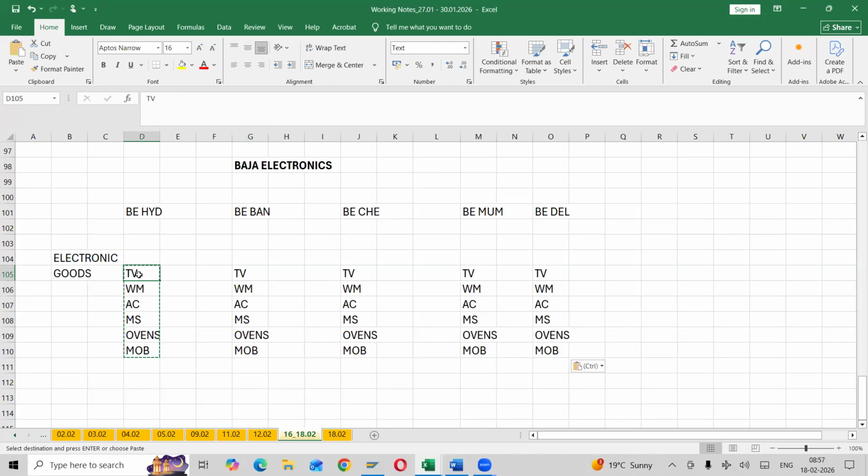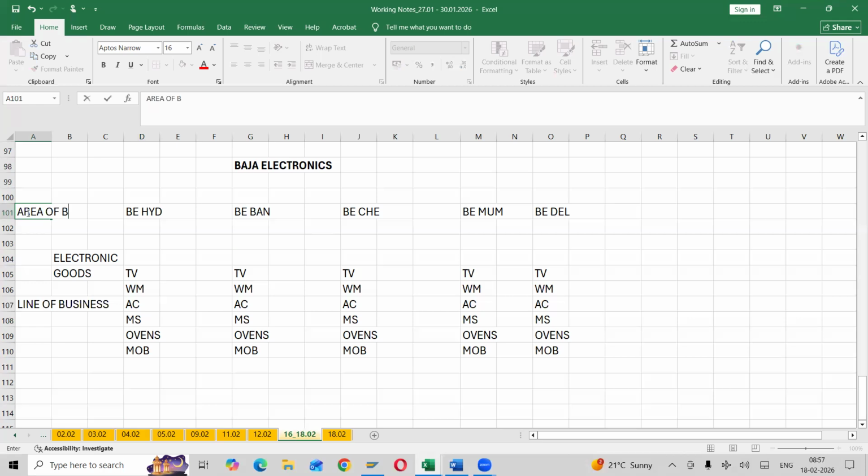Product wise also: how many TVs they are selling, how much profit they are making on televisions, washing machines, ACs, music systems, ovens, mobiles. So they want to check profit according to each product. This is called product wise, which in accounting terminology is line of business. So whenever you use the higher level terminology, what do you mean by line of business? Line of business is nothing but product wise, and area of business is nothing but the branches.